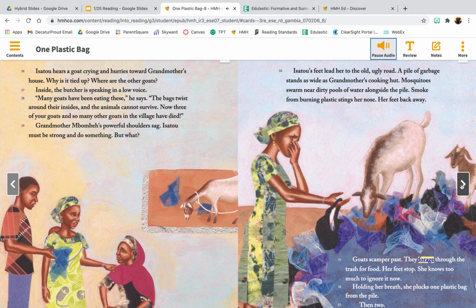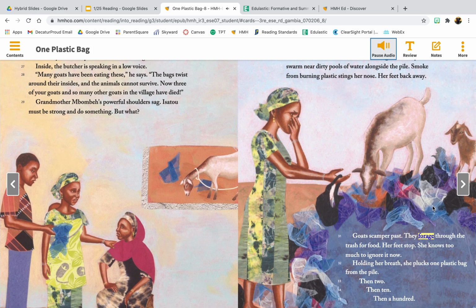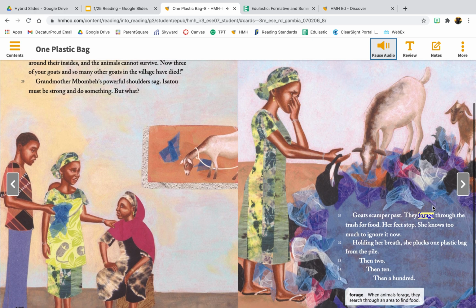But what? Isatu's feet lead her to the old, ugly road. A pile of garbage stands as wide as Grandmother's cooking hut. Mosquitoes swarm near dirty pools of water alongside the pile. Smoke from burning plastic stings her nose. Her feet back away. Goats scamper past. They forage through the trash for food. Her feet stop. She knows too much to ignore it now.